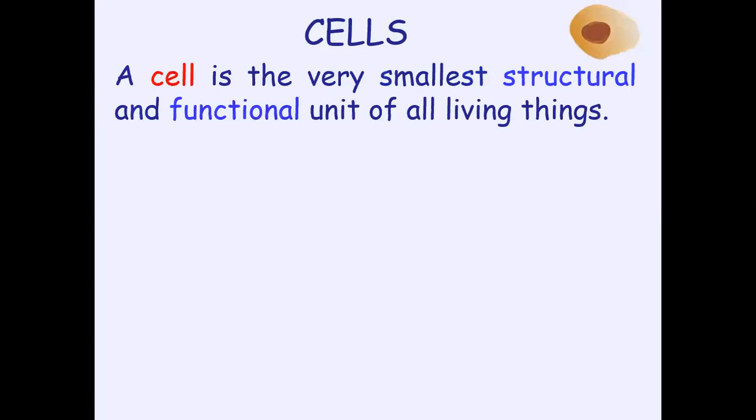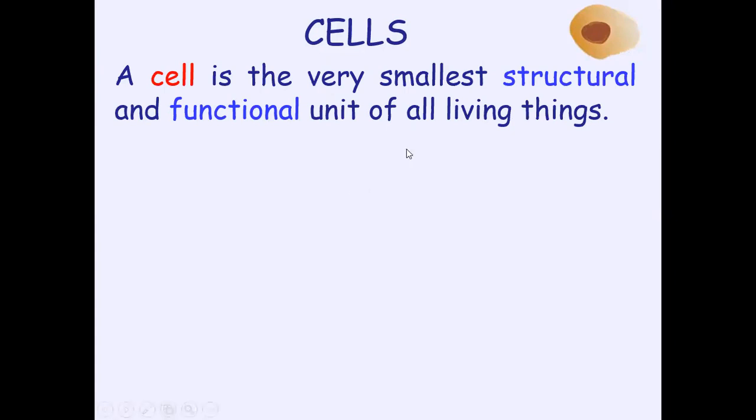Now, do you think cells can be seen by your naked eyes? Sure, no. They are tiny living things. Actually, they are the smallest living things that cannot be seen by your naked eyes. You can see them only by a microscope. Okay? So, again, I will repeat. A cell is the very smallest structural and functional unit of all living things.